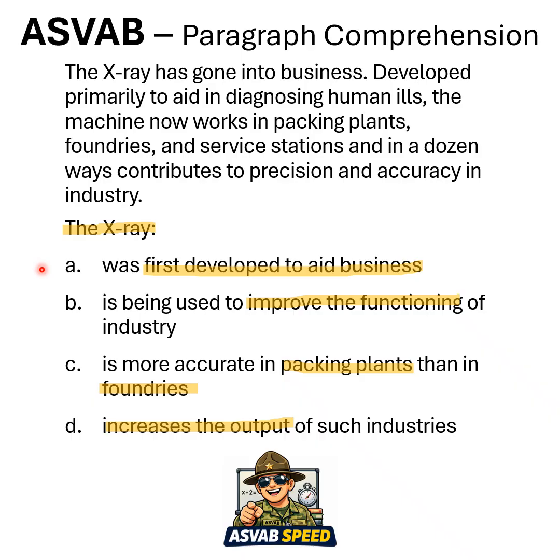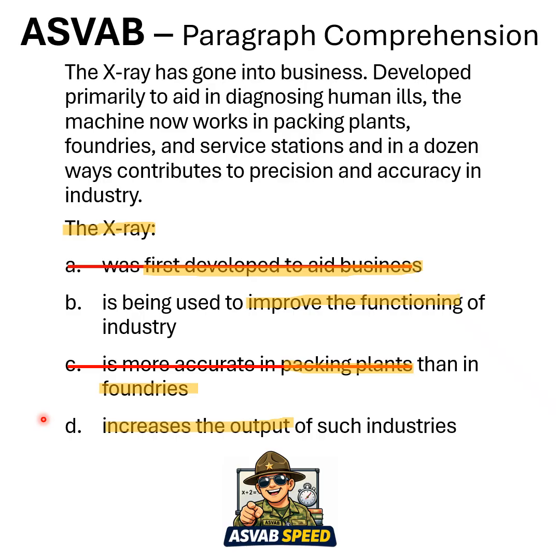So with A, first developed to aid business. Well, if we look at sentence number 2, developed primarily to aid in human ills. So A is incorrect. B, used to improve the functioning of industry. Well, we do have multiple examples of different industries and the way it's improving. So B is a maybe. C, is more accurate in packing plants than foundries. Well, it does list packing plants and foundries, but it doesn't compare them in any way. So I don't like C.